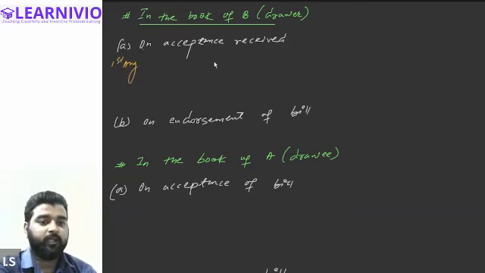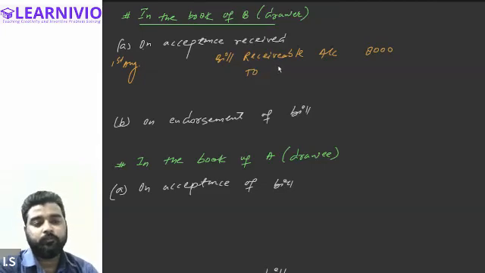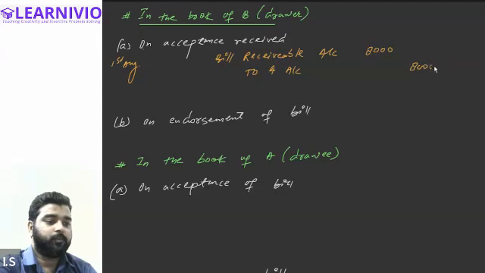we will be writing it as bills receivable account debit, right? Bills receivable account debit 8,000 to, tell me, which account will be credited now? Bills receivable account debit to A account. A account. Perfect. 8,000. Okay. So you can write down the narration now: bill accepted received from A.